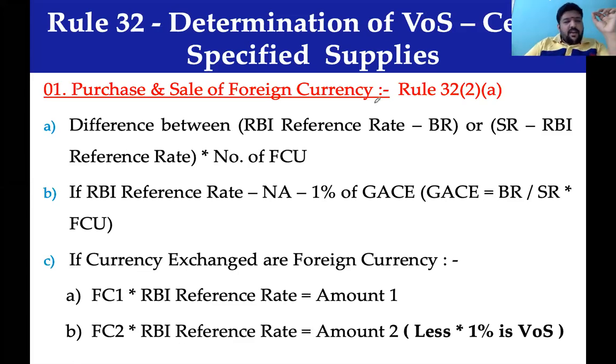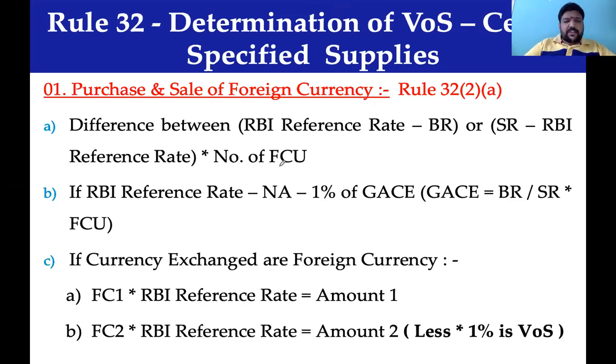Let me repeat, foreign currency 1, dollars or Great Britain pound, whichever you want, is FC1. Similarly, FC2, foreign currency 2. FC1 into its RBI reference rate, FC2 into its RBI reference rate. You will arrive at an amount that into 1% will become your value of supply.